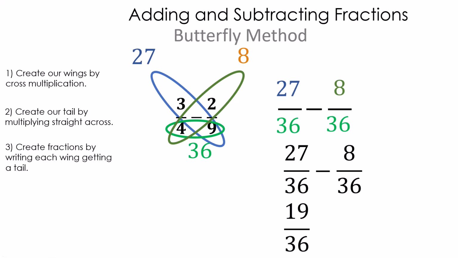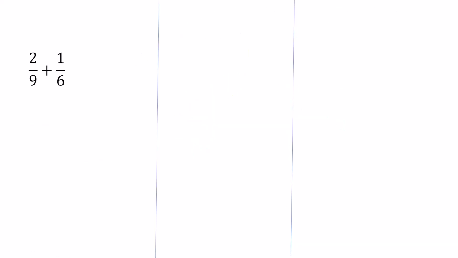Let's look at a couple more. Let's look at 2/9 plus 1/6. Now this should look familiar because we did the least common denominator on this one. Let's try the butterfly method. 2 times 6 is 12. 1 times 9 is 9. 9 times 6 is 54.